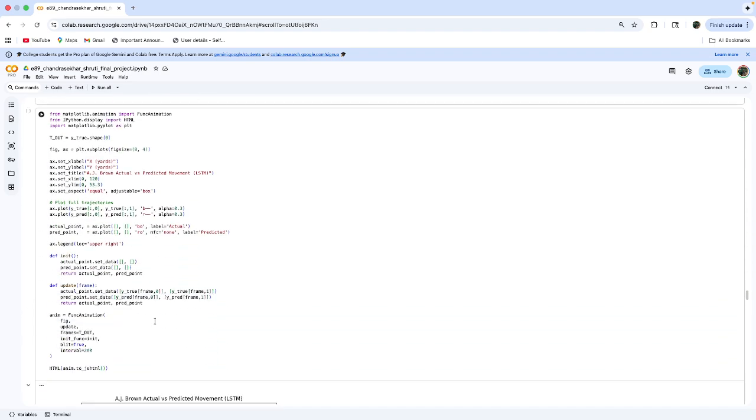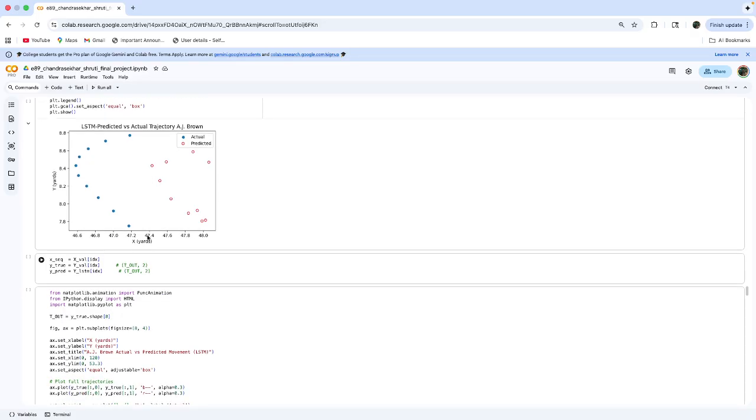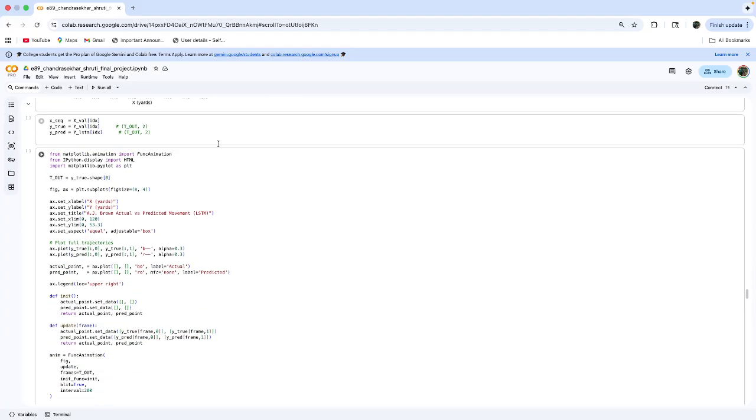Again, I plotted the same: I randomly picked one trajectory and zoomed in, and you can see it follows a similar curvature, with approximately 1 yard of error that you see here.